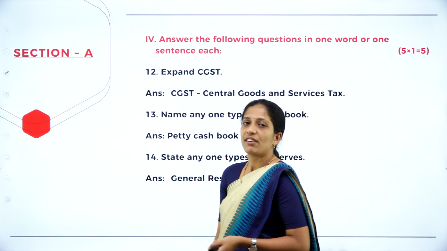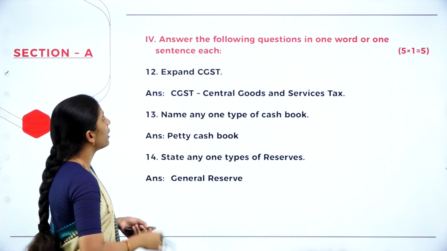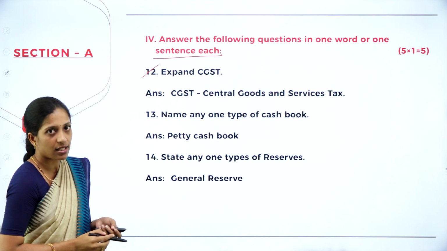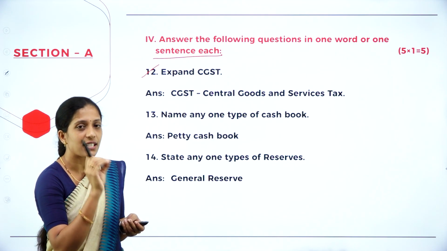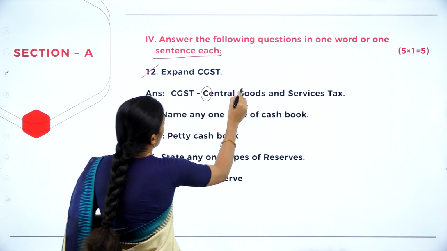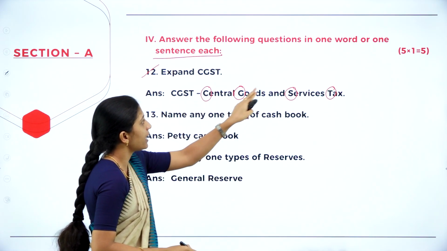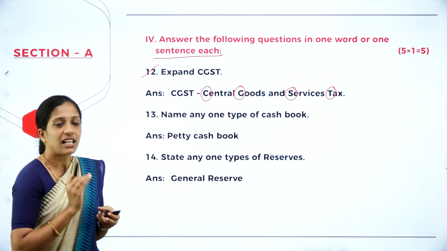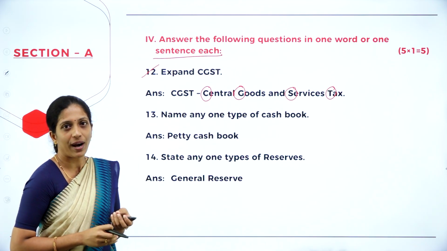Now coming to your fourth main, where you have to answer in a word or a sentence. So answer the following question in one word or one sentence each. So your 12th question was expand CGST. When they ask the abbreviation, always make sure that the first letter of each word should be in capital. Now CGST, C, Central Goods and Service Tax. CGST should be in capital. Okay, so this is how you will write the abbreviation, and while writing the abbreviation, no spelling mistakes, nothing. It has to be proper, so then only you can get 1 mark.